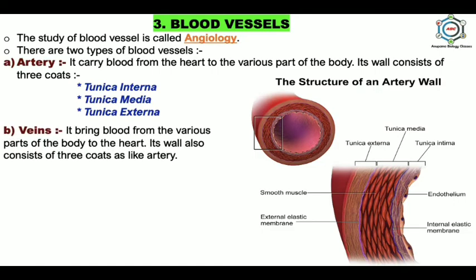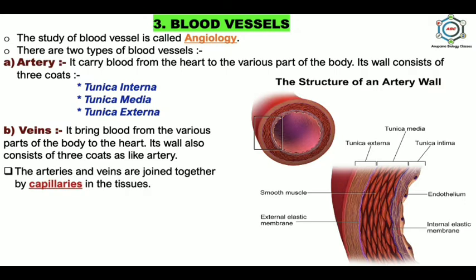Veins bring blood from the various parts of the body to the heart, and their wall also consists of three coats like the artery. These are tunica interna, tunica media, and tunica externa. The arteries and veins are joined together by the capillaries in the tissues for gaseous exchange.